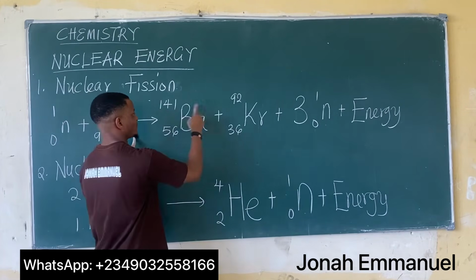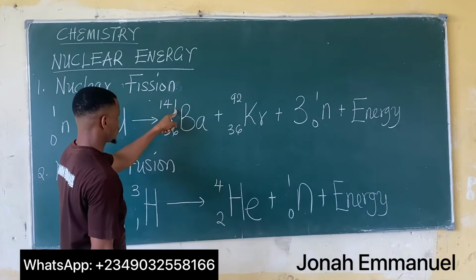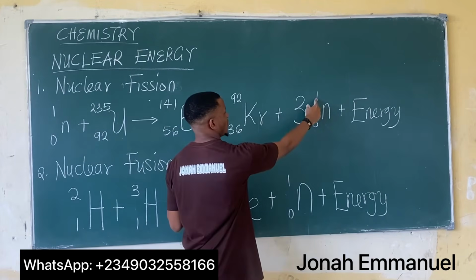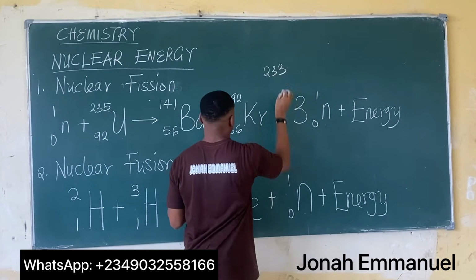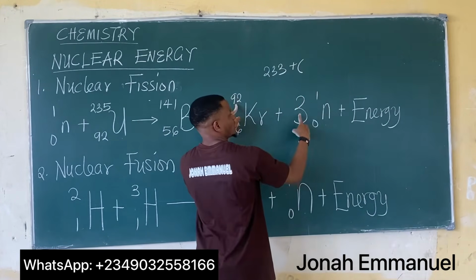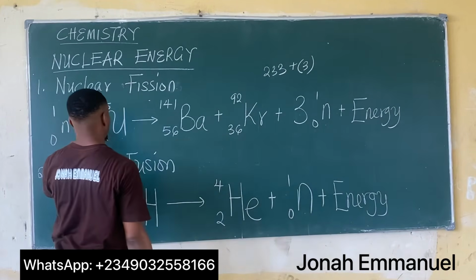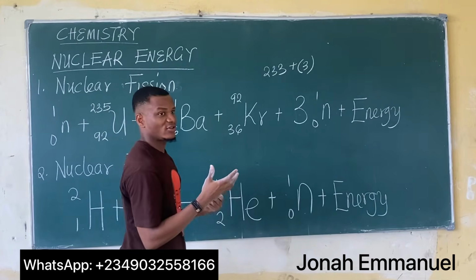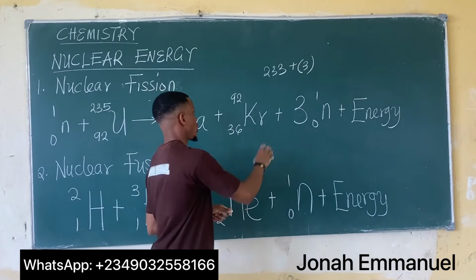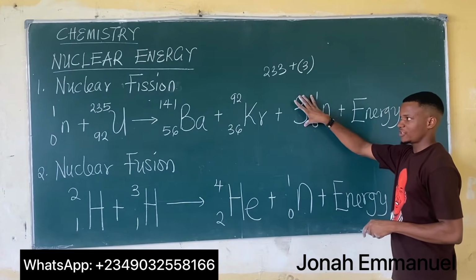On the right, if I combine 141 plus 92 and also add 3 times 1, that's 3, that gives you 236. So I also have 236 as the total mass number. So this is a balanced equation of nuclear fission.